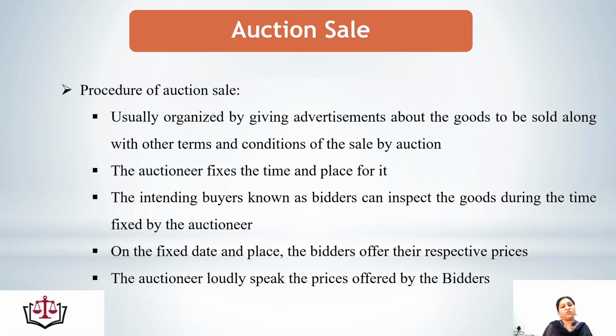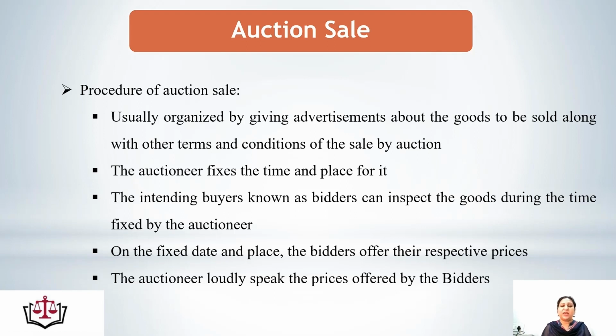It's very interesting to know how the sale is completed. When the bidders give their bids, the person who has given the highest bid is taken by the auctioneer, and he loudly speaks what prices are being offered. Let's say there is an antique vase which the seller wants to sell, and a person in the auction says it's for rupees 1 lakh, and another person says I am willing to pay 1 lakh 25,000. Then the auctioneer will loudly speak 1 lakh 25,000.